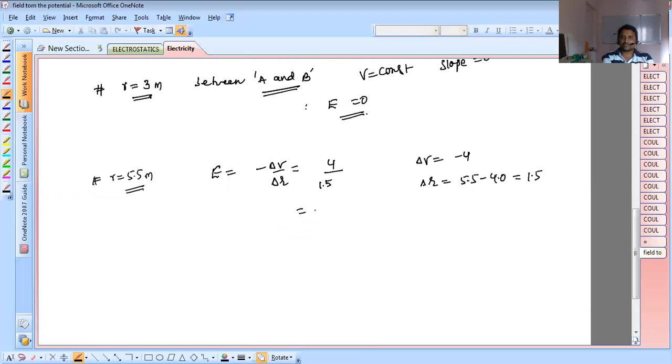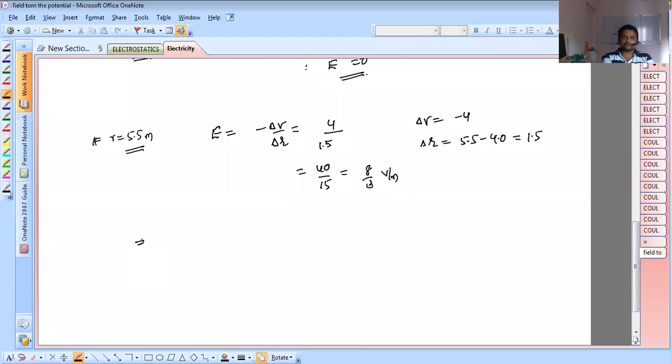So that is nothing but 40 by 15, that is 8 by 3 volt per meter. So what is your final answer now? At R equals 1 meter, the electric field is minus 2 volt per meter. At R equals 3 meter, the electric field is 0 volt per meter. At R equals 5.5 meter, E is equal to 8 by 3 volt per meter. So this is the answer.